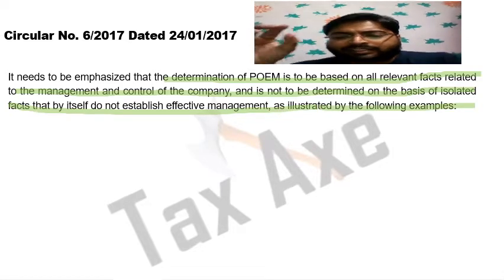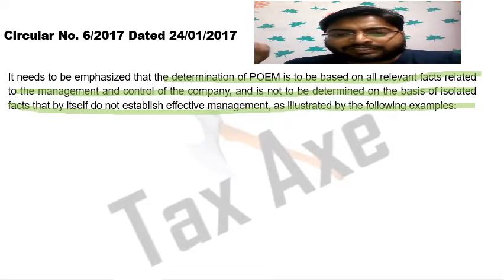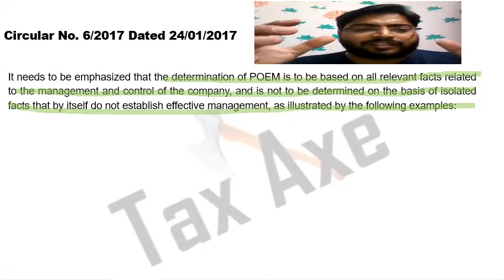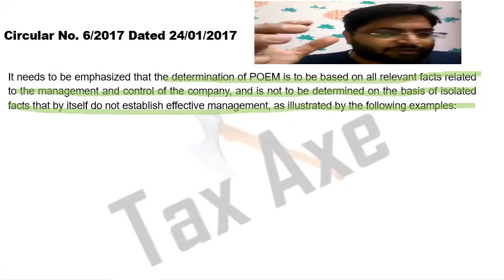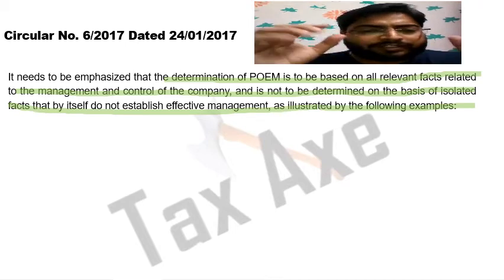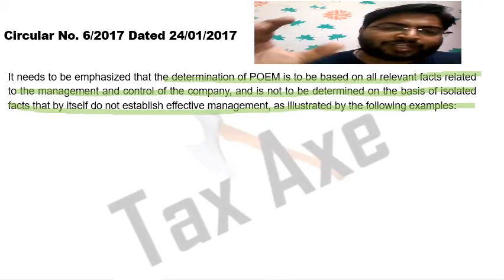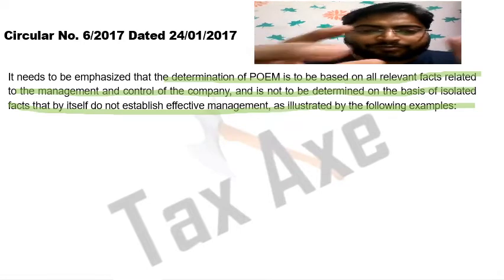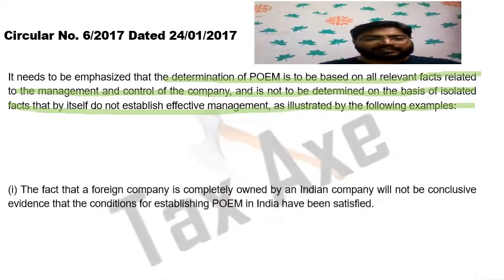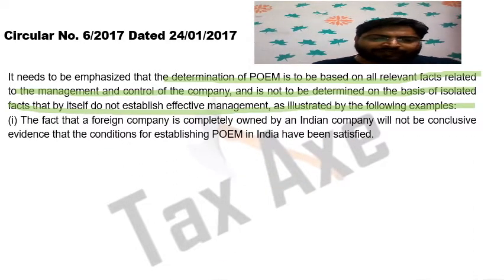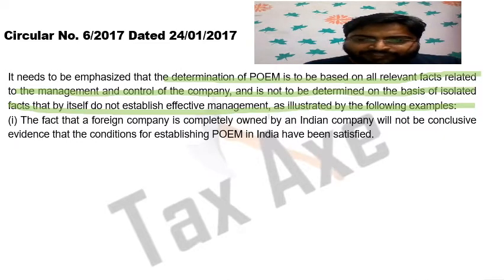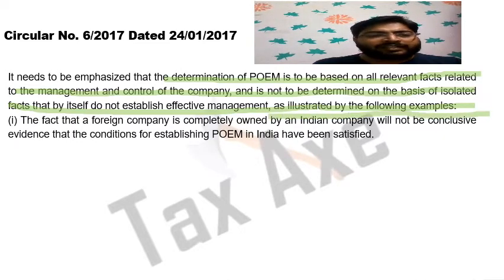So, to determine the POEM, we need to consider all relevant facts of the control and management of the company. We cannot consider just one factor and say that the POEM is outside India. That will not be true. So, there are some examples. The fact that a foreign company is completely owned by an Indian company will not be conclusive evidence that the conditions for establishing POEM in India have been satisfied.